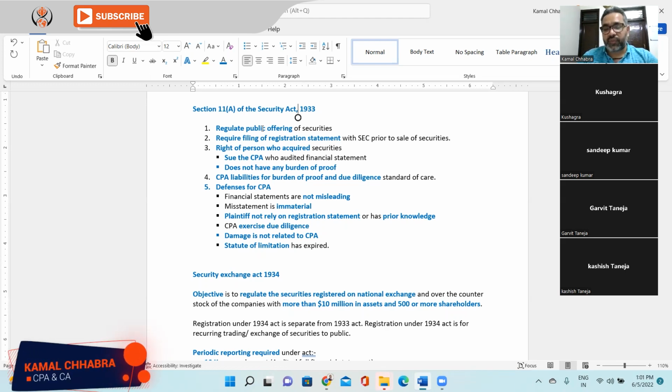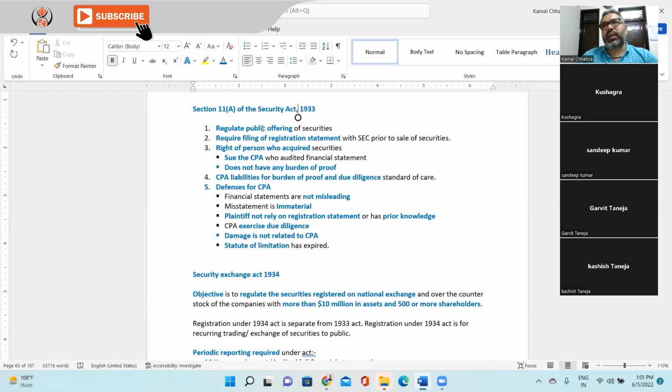So what is the liability of the CPA? The CPA needs to prove that he has not done anything wrong. It's a liability of the CPA that he needs to prove that he has taken care of all due diligence, he has taken consideration of all auditing standard requirements, and he is not guilty. So the burden of proof is on the CPA, not on the investor.